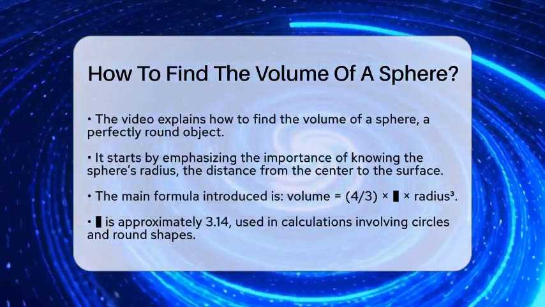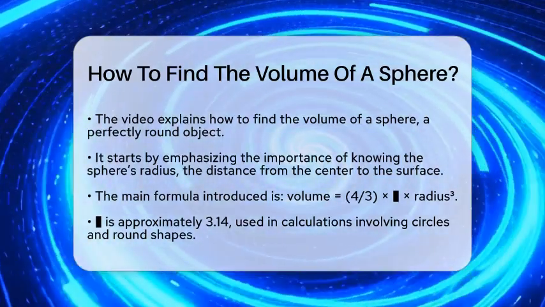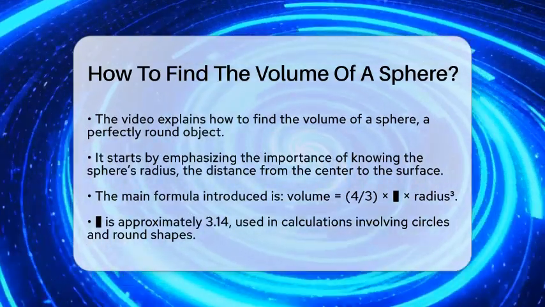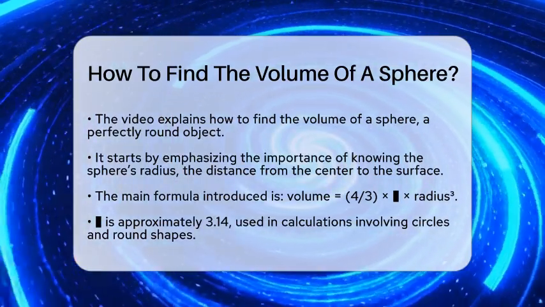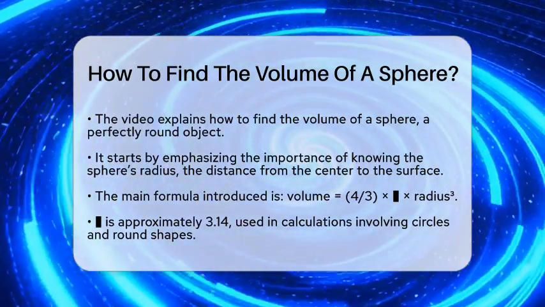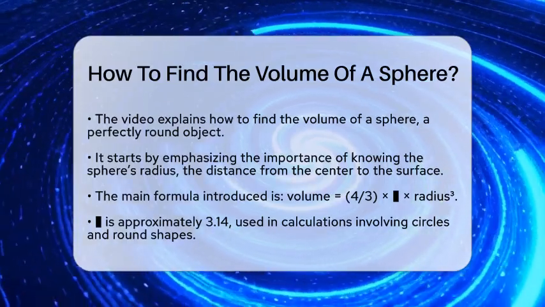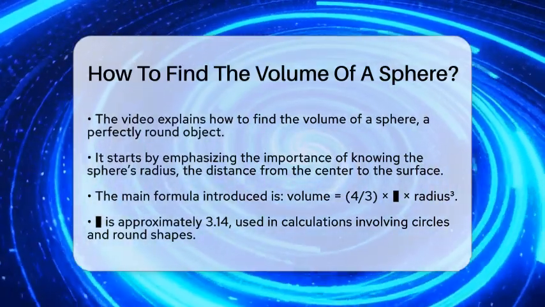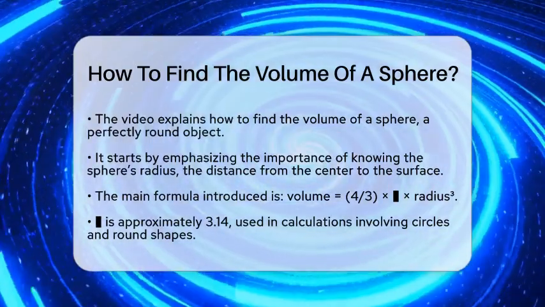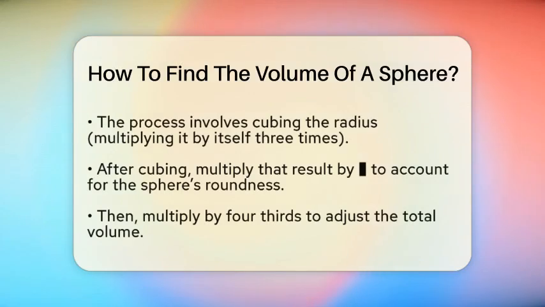To figure out the volume of a sphere, you need to know its radius. The radius is the distance from the center of the sphere to any point on its surface. Once you have that, you can use a special formula. The formula is volume equals 4 divided by 3 times pi times the radius cubed. Pi is about 3.14, a number that helps us work with circles and round shapes.